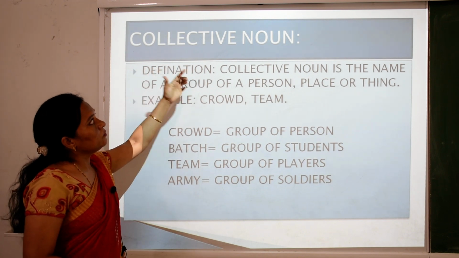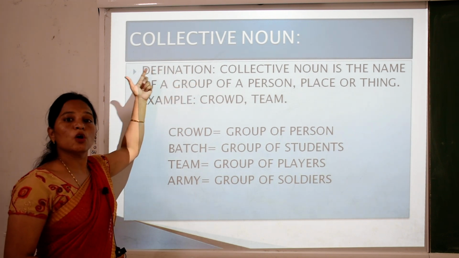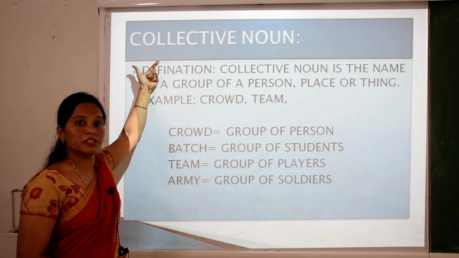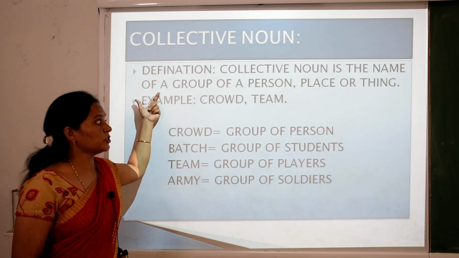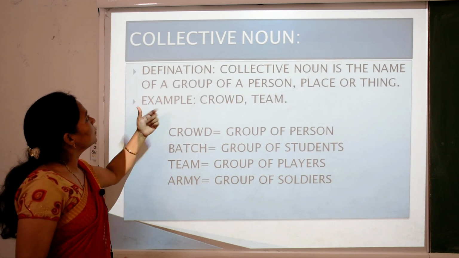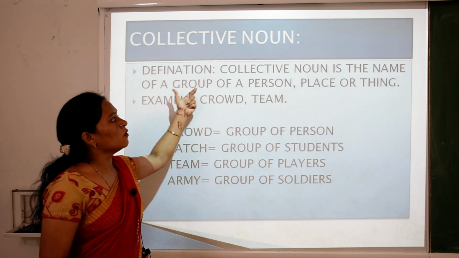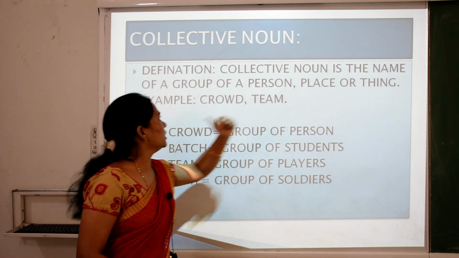Collective noun. What is collective? According to the name, collective means collection. A collection of things, a collection of people, a collection of places are called collective nouns. A collective noun is the name of a group of persons, places or things.